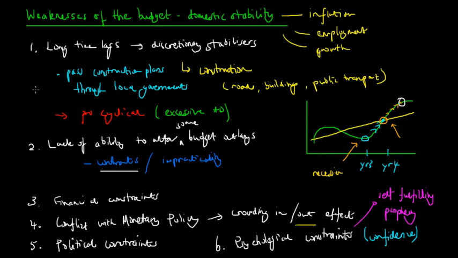So they're the six major weaknesses of the budget in achieving domestic economic stability. So firstly, we have time lags. To recap, time lags, the lack of ability to alter some budget outlays, financial constraints, conflict with monetary policy, political constraints, and finally, psychological constraints.